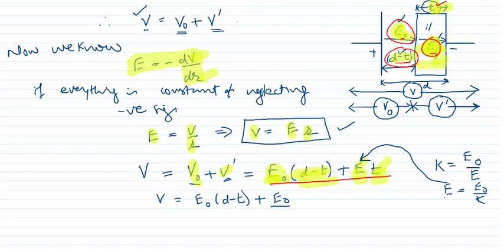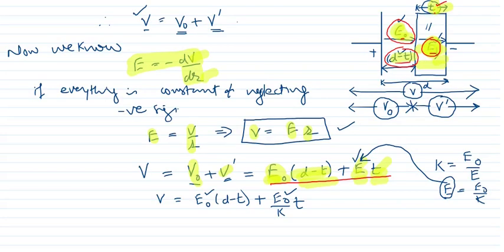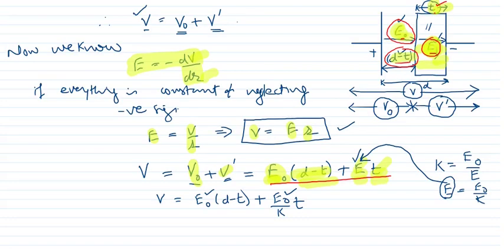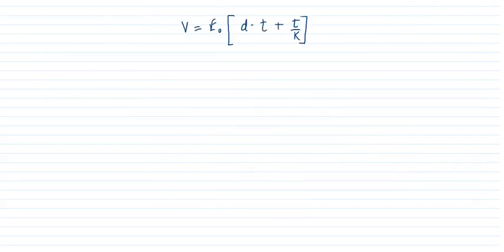Yes. So we will put this E value here. So it becomes E naught by K into T. Now E naught is common, we will take it out. So V is equal to E naught into (D minus T plus T by K).